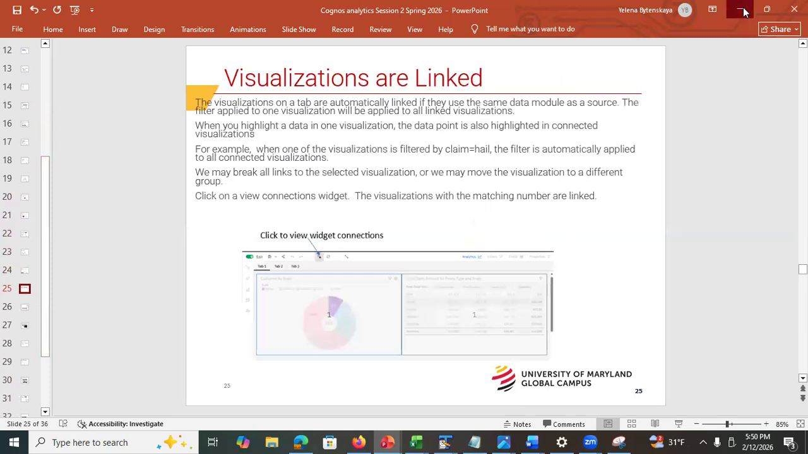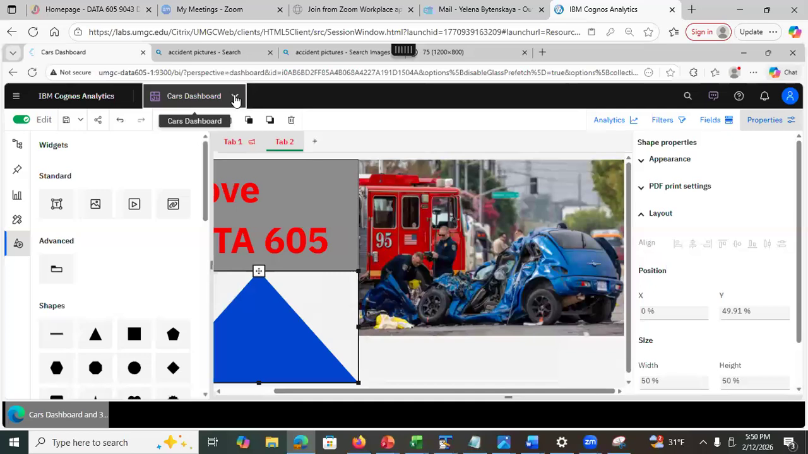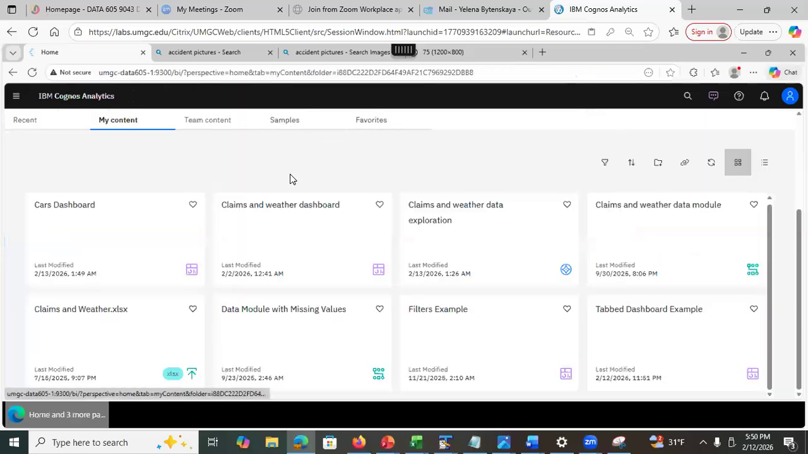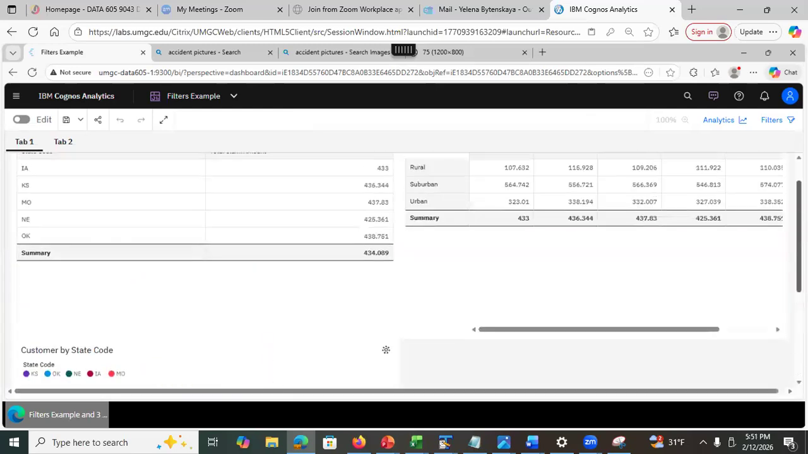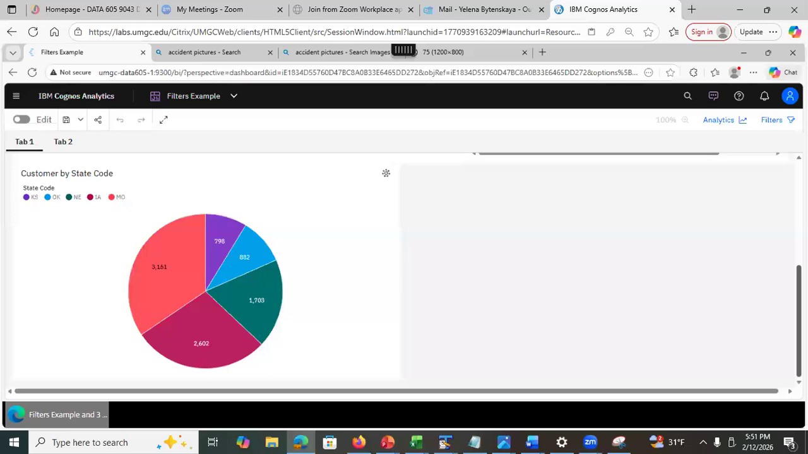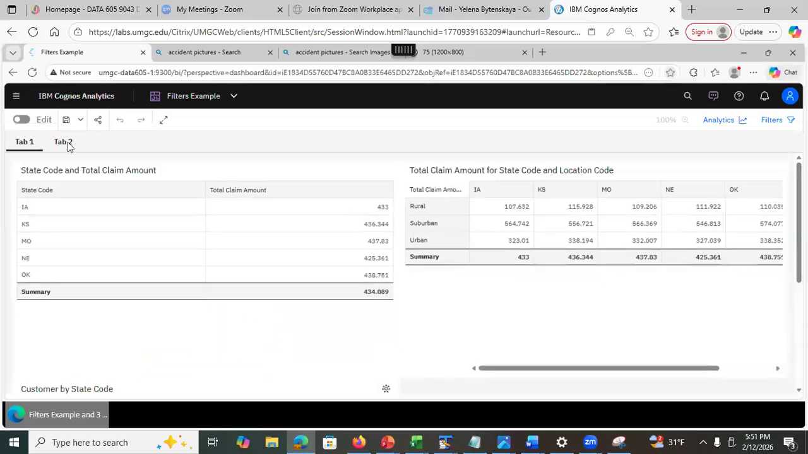Okay, now we're going to look at the filters. Filters are next. So I'm going to close this, and I created the filter example here. So what is this? This is a dashboard. On the first tab, I have the state code and total claim amount, right? Here, it's just a different way to show the average total claim amount by the state. I'm doing it intentionally, so that way I can show you what happens when I filter one tab or when I filter everything, okay?